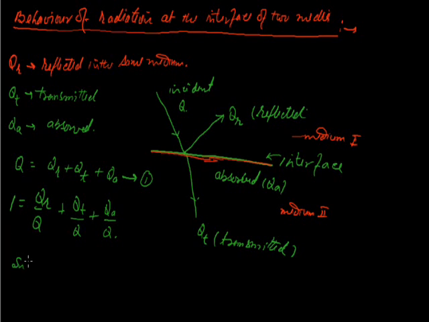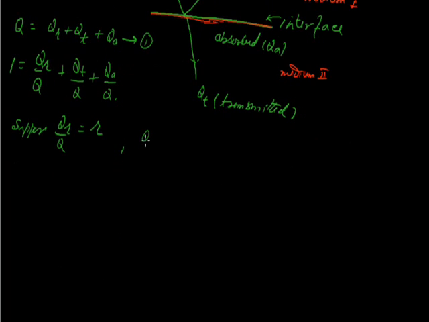Suppose QR upon Q is R, QT upon Q is T, and QA upon Q is A. Then 1 becomes R plus T plus A. That's number second. There may be three cases.